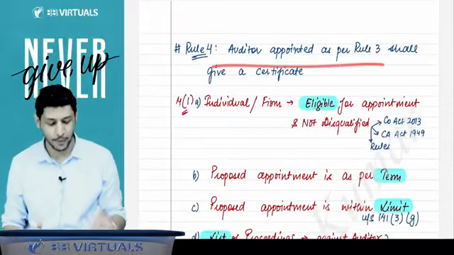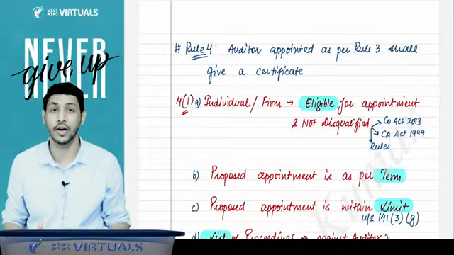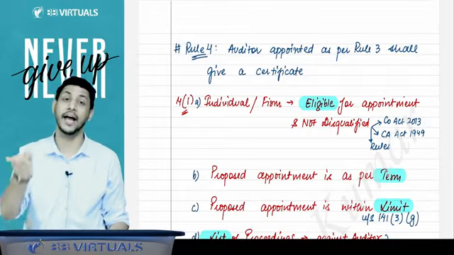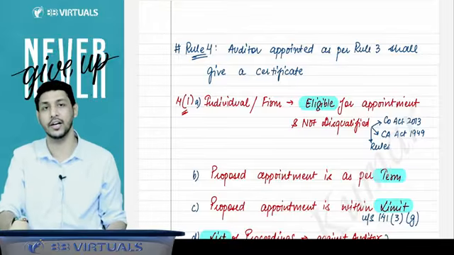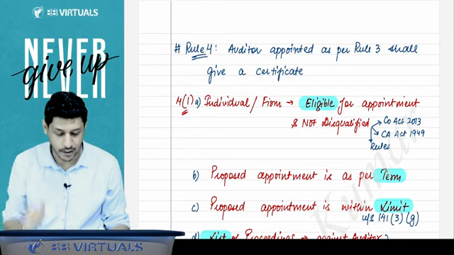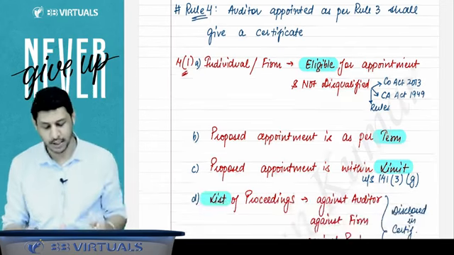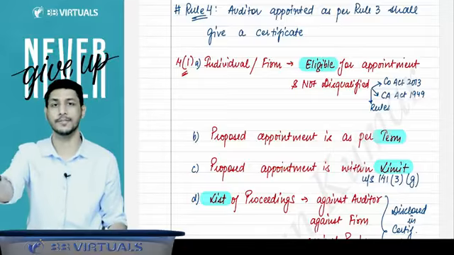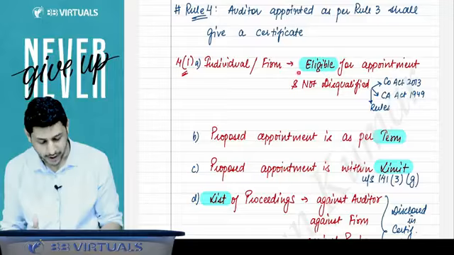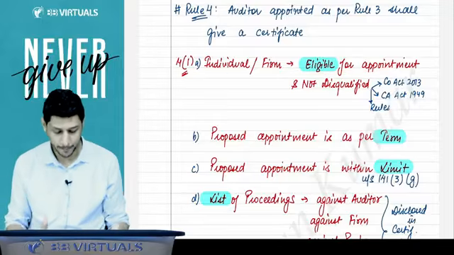Whenever the auditor is appointed, you have to keep in mind that the auditor will have to give a consent and a certificate also. He will have to give consent that yes, I am ready to be the auditor of the company, and he has to give a certificate that that individual person or the firm, whosoever is proposed as an auditor, is eligible to be appointed as an auditor.